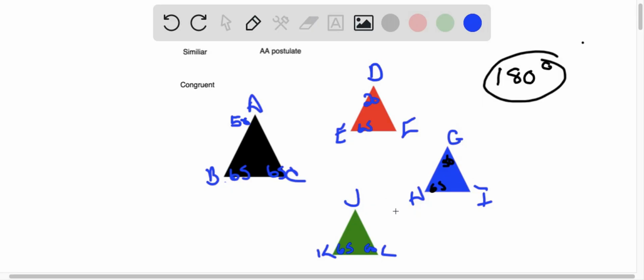Okay, so let's start looking at our triangles here and see if they are similar. Looking at JKF.